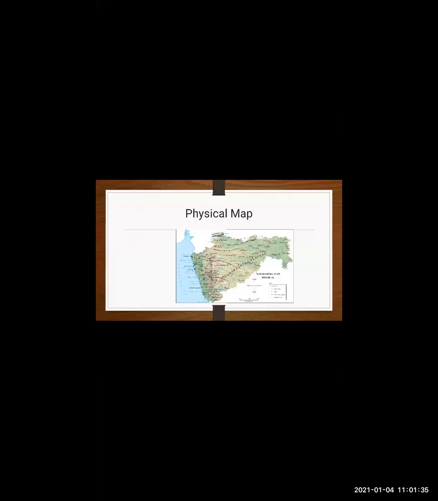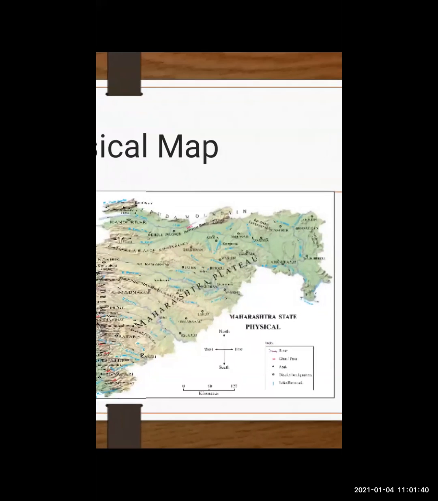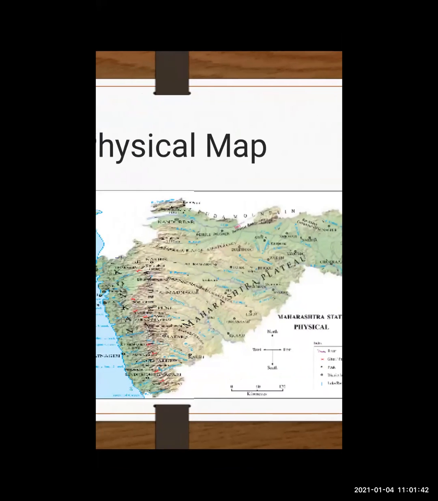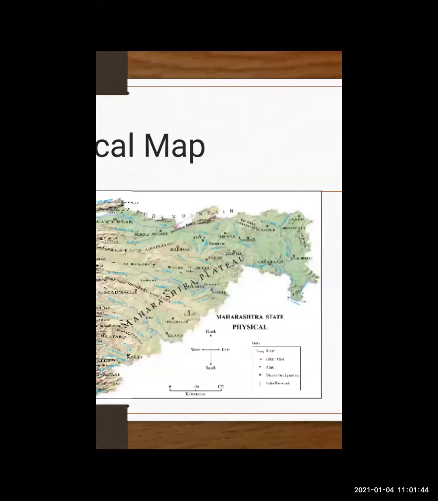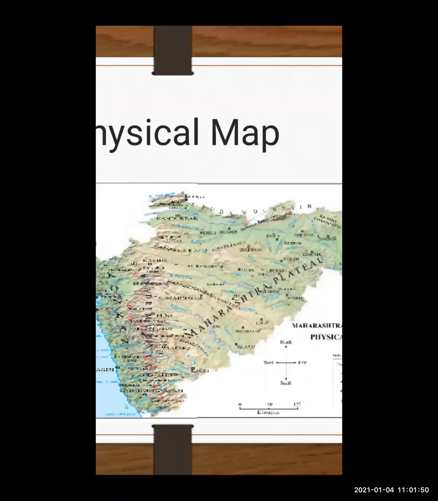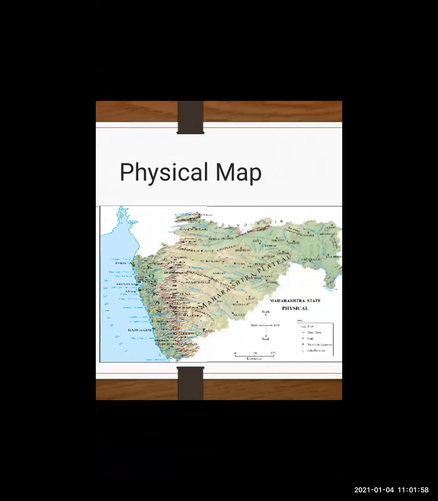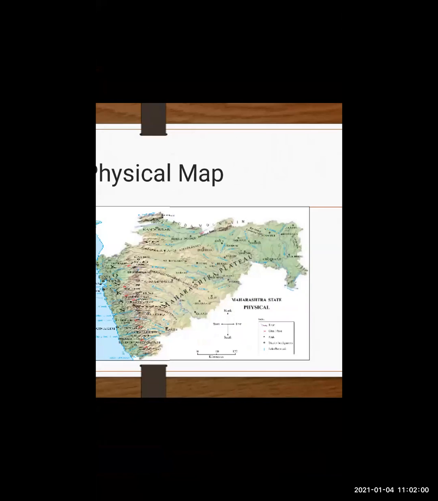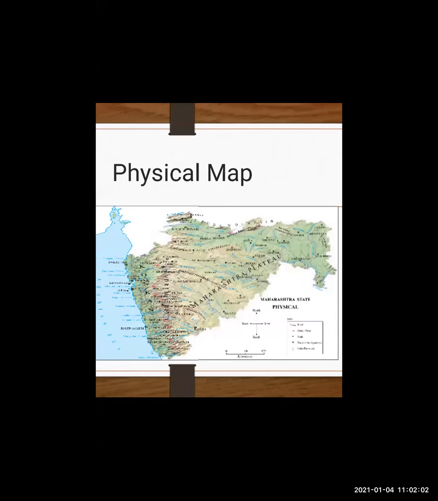Can you see the page number 96, children? This is a physical map. This is the physical map of Maharashtra state. See, rivers are given over there. Then ghats are given over there. Then peaks are given. District headquarters are given. Lake reservoirs are given there. Please see page number 96 because this is not clear.